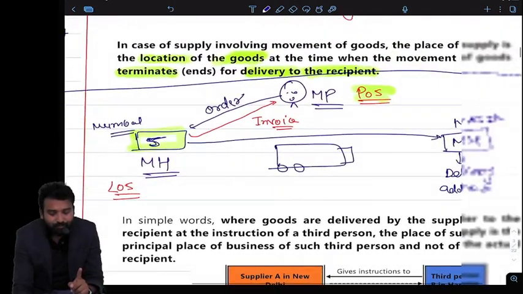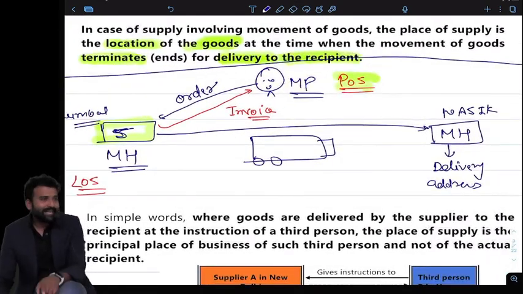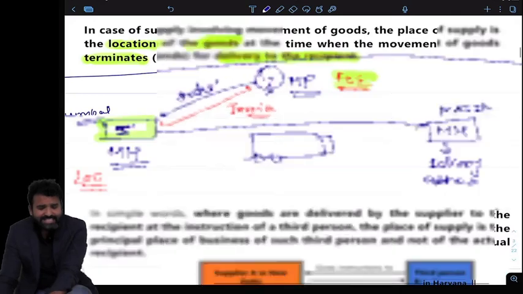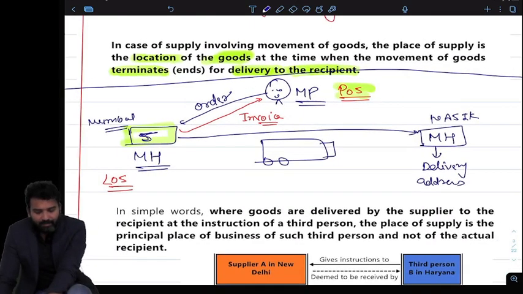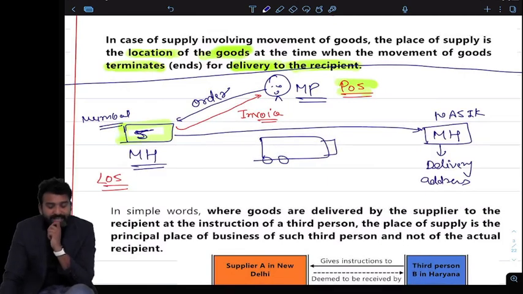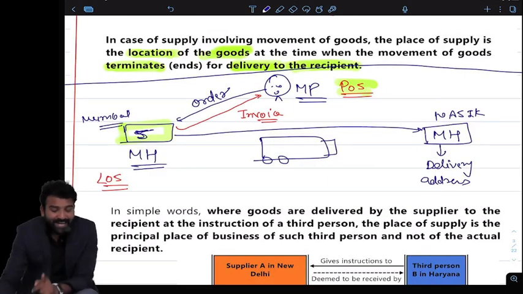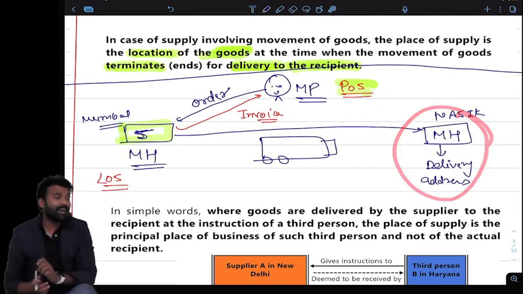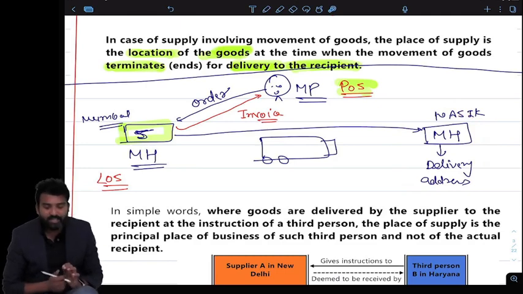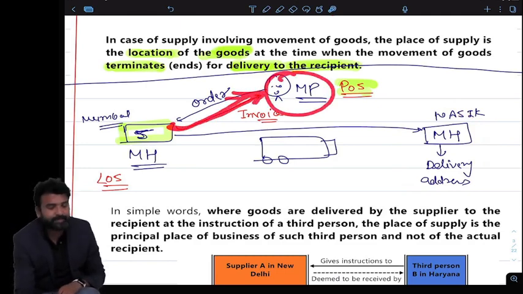In case of the bill to ship model, this is very important. Look at the example. There is a buyer from MP, Madhya Pradesh. He ordered goods from a supplier who is in Maharashtra, but he wants the goods to be delivered in Maharashtra only. So the place of supply will not be the delivery address. Delivery address is Maharashtra, but this is not the place of supply because billing will be in the name of the person who is in Madhya Pradesh.